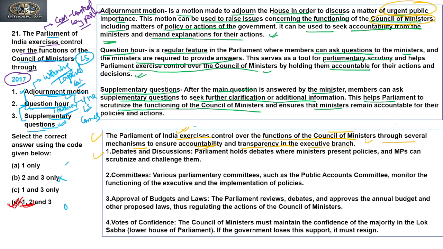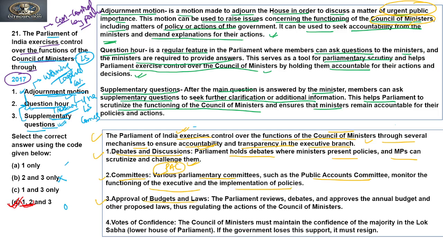The first is through debate and discussion. That comes under the question hour, supplementary questions, right? So Parliament holds debates where ministers present policies, and MPs can scrutinize and challenge them. Then committees: there are various committees like the Public Account Committee. So this is also one committee through which the executive can be held accountable.